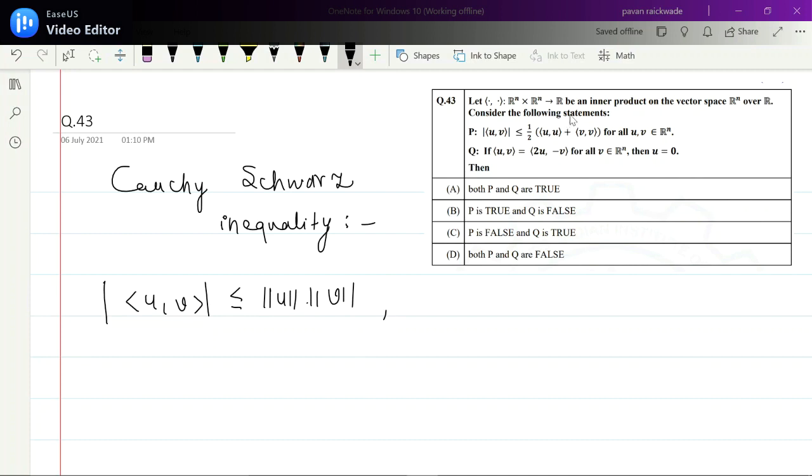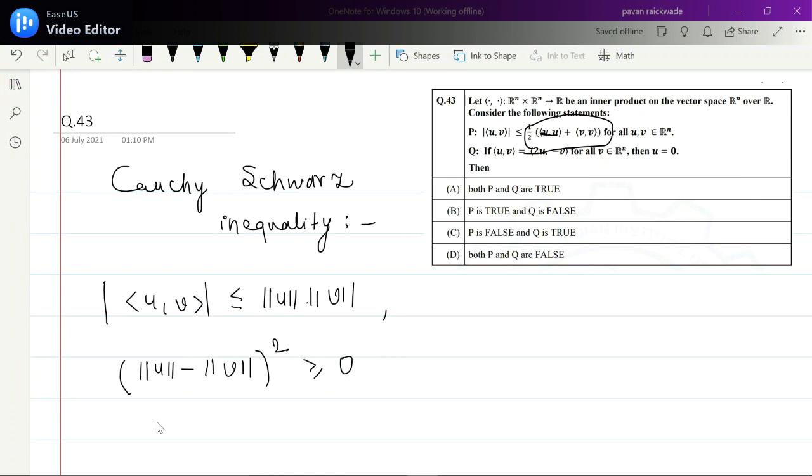But we want to check this thing. If you closely observe this, it is something similar to a square plus 2ab plus b square, right? You can sort of relate this, because the inner product of u with u is simply norm of u squared, and the inner product of v with v is norm of v squared. So if we observe norm u minus norm v whole square, it is greater or equal to 0, because the square of a real number is always greater or equal to 0.